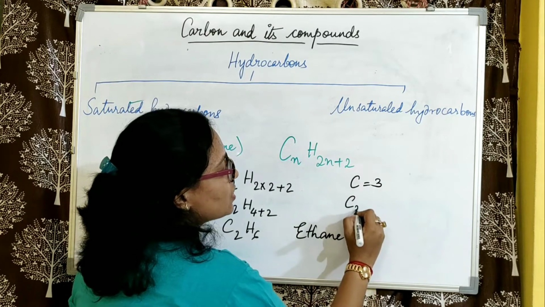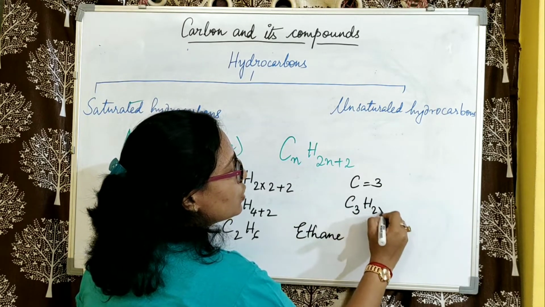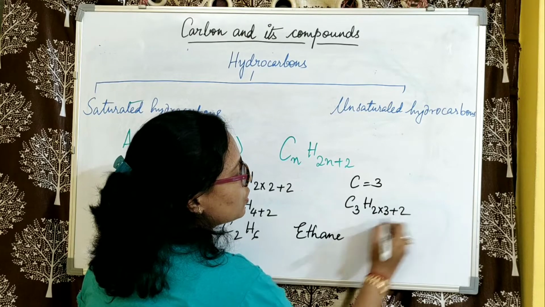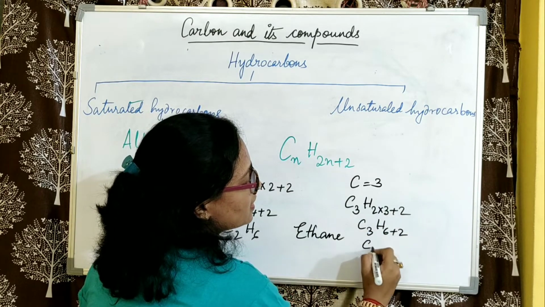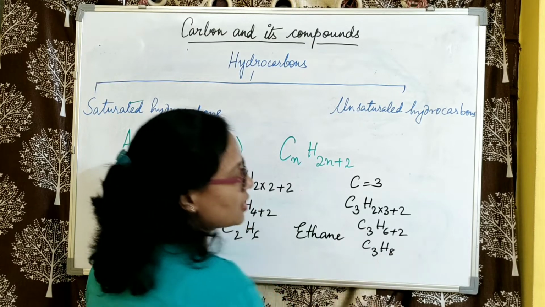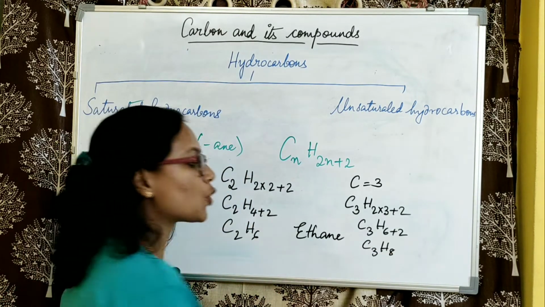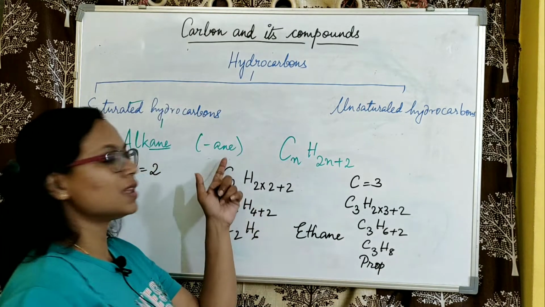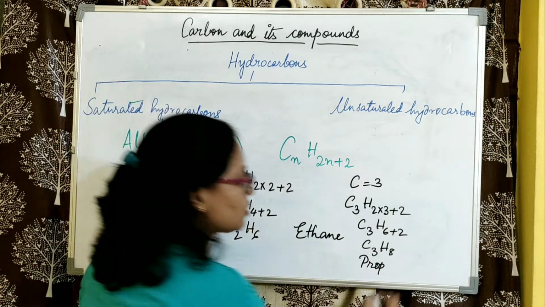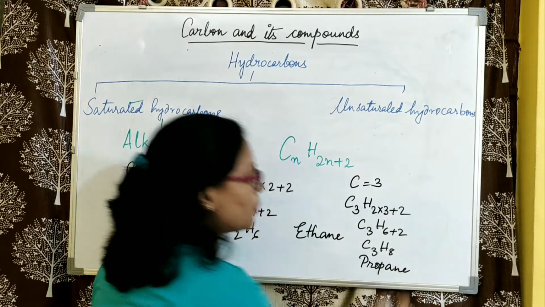We have C3H2 into 3 plus 2, that is C3H6 plus 2, that is C3H8. Here 3 means prop, and all the members end with ane, so we will write down propane.